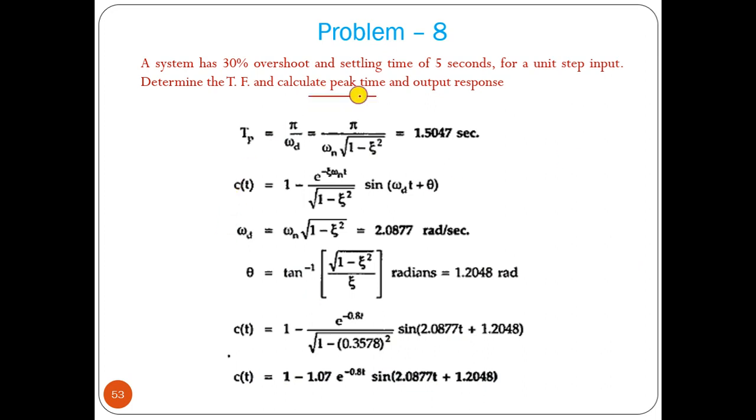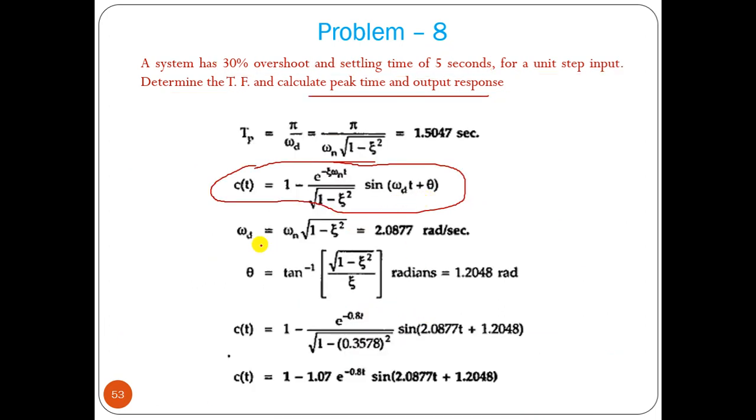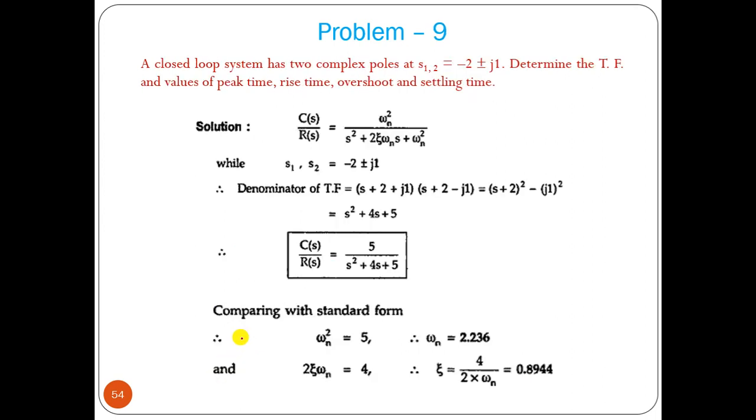Now we may have to find the peak time and output response. This is very easy. Peak time formula is pi by omega d. Omega d we can find out, the formula is known. The c(t) formula we also know, because zeta is 0.35, so this is an example of an underdamped system. So that formula you have to use. Omega d you can find out, theta you can find out, and you can put all those values and find this output response. Okay. Now let us solve.